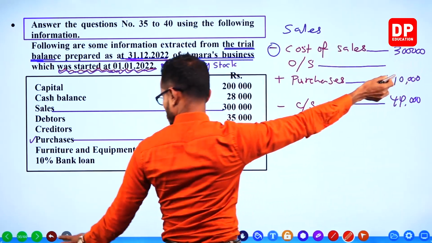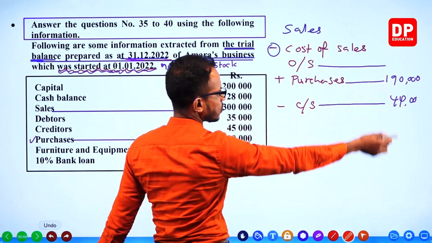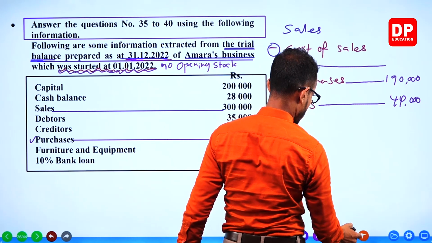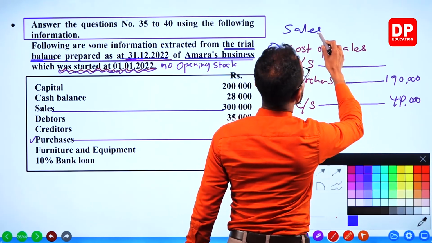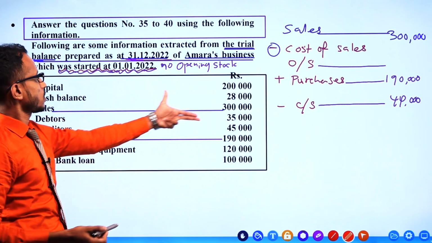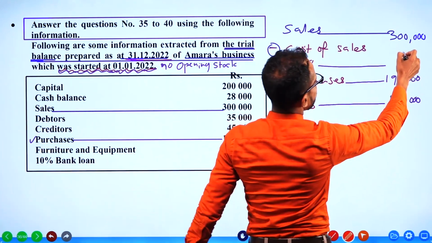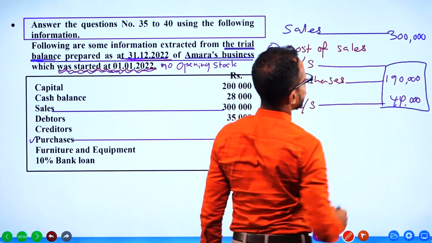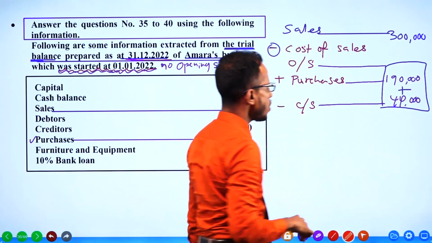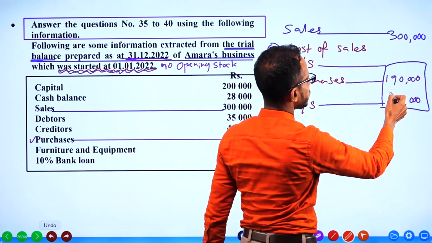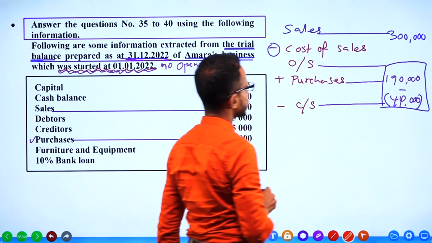Sales 300,000 right here. And from that you have to minus these two. Not the addition. 190 purchases minus closing stock 44,000.